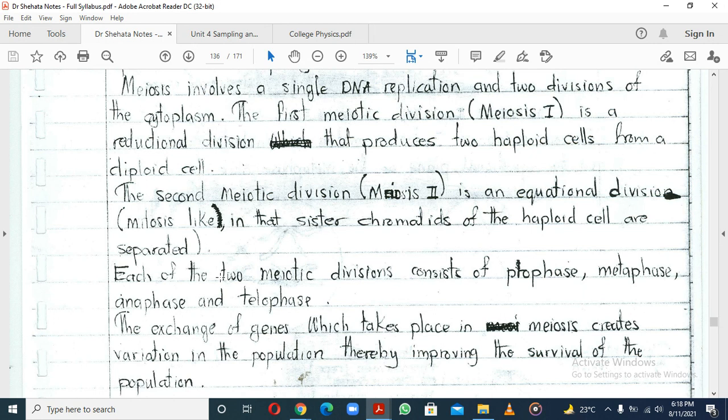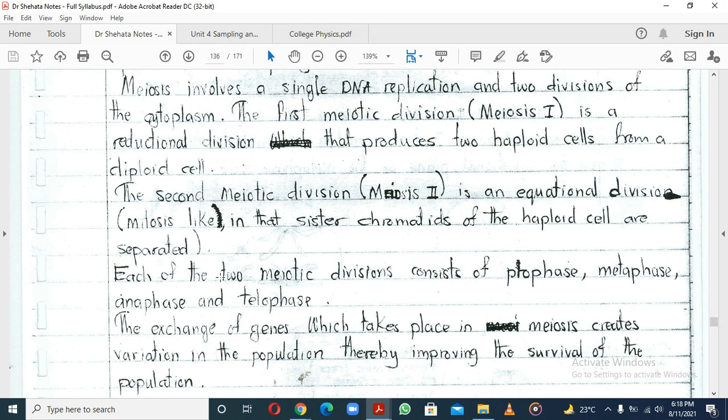So now we've talked about having two meiotic divisions. The first one is going to be a reductional division. This is where the reduction happens, because the replication happened.